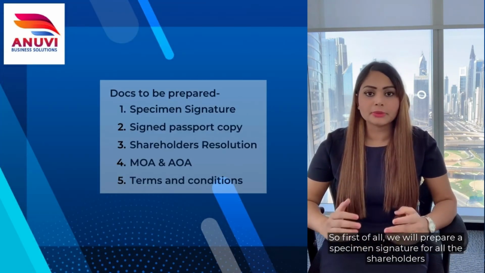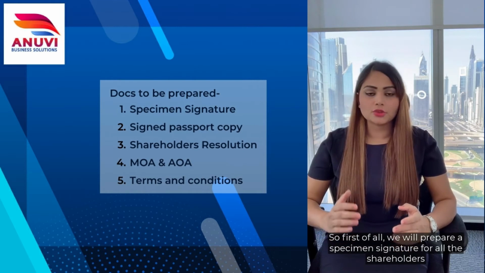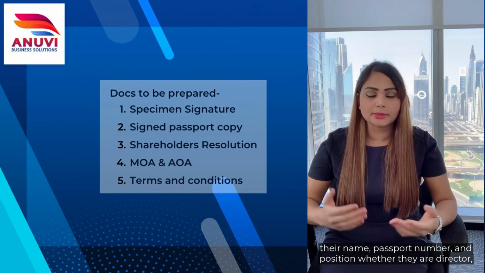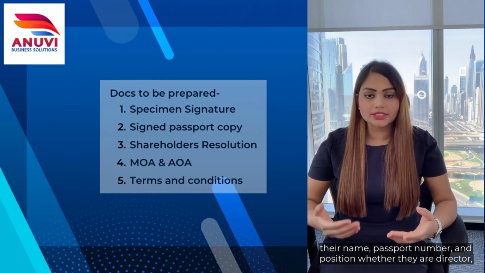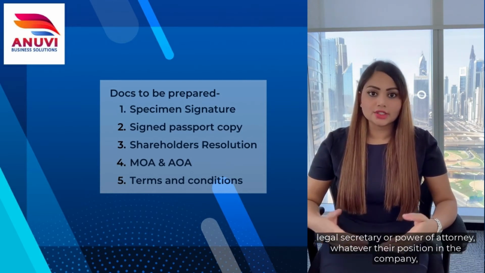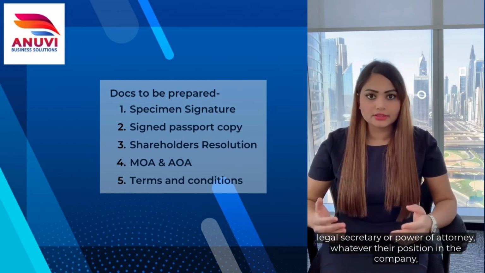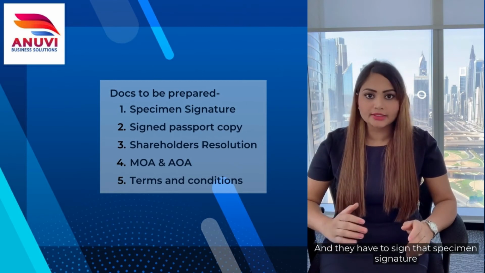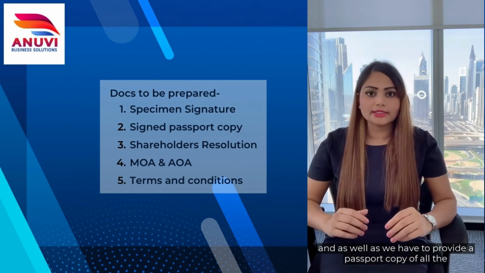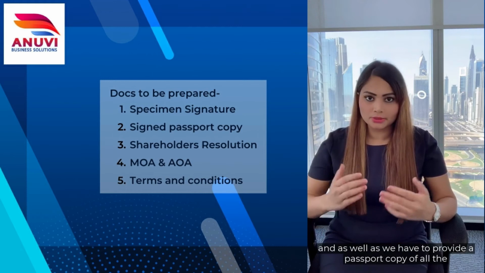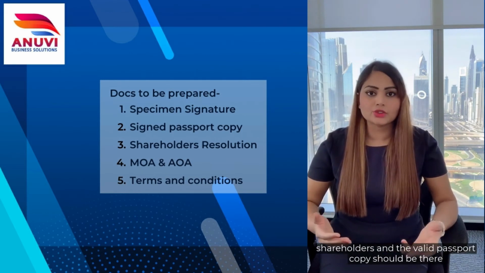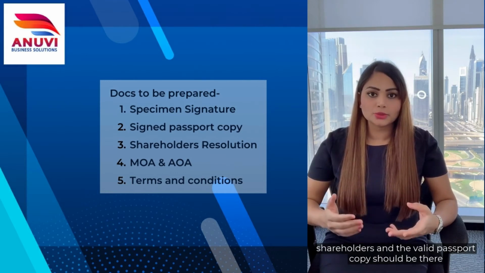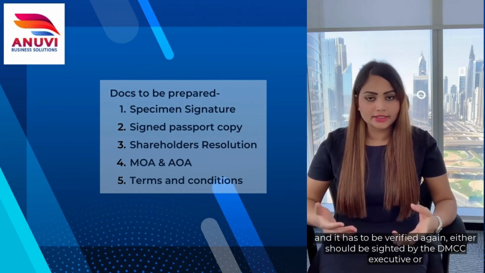So first of all, we will prepare a specimen signature for all the shareholders, where they will mention their contact details, their name, their passport number, and their position, whether they are a director, legal secretary, or power of attorney, whatever their position in the company. They have to sign that specimen signature. As well, we have to provide a passport copy of all the shareholders, which should be valid. The valid passport copy should be there, and it has to be verified again.